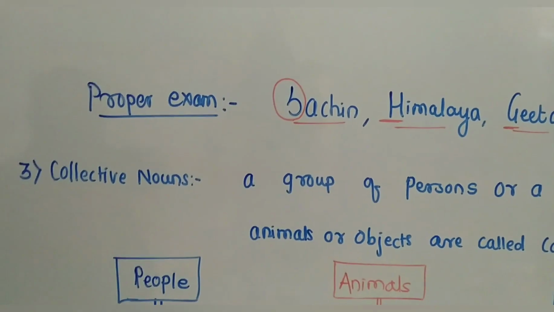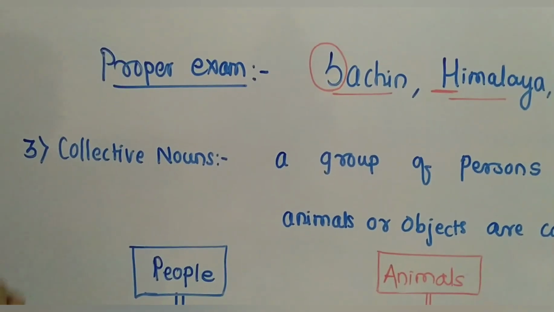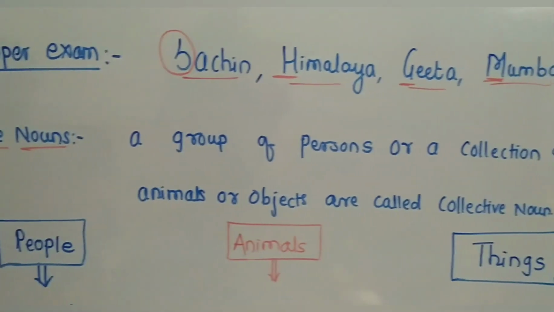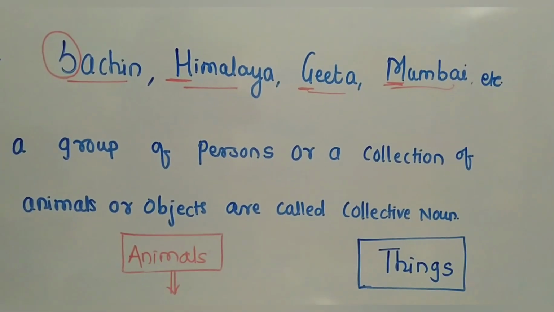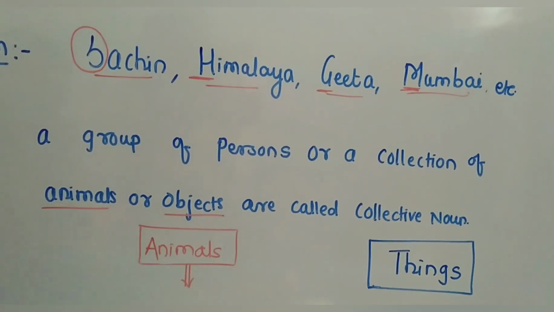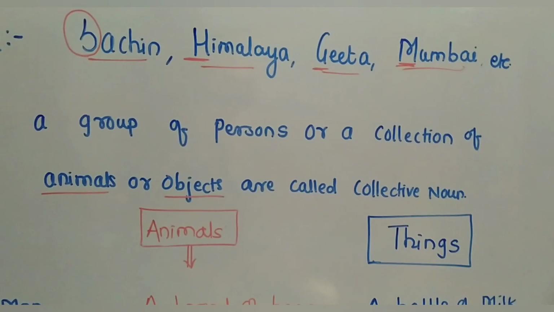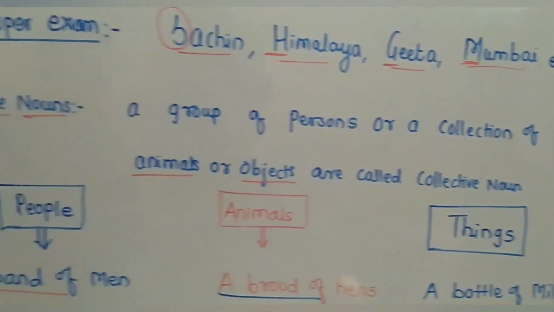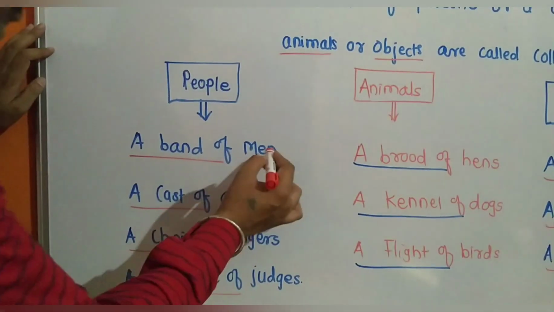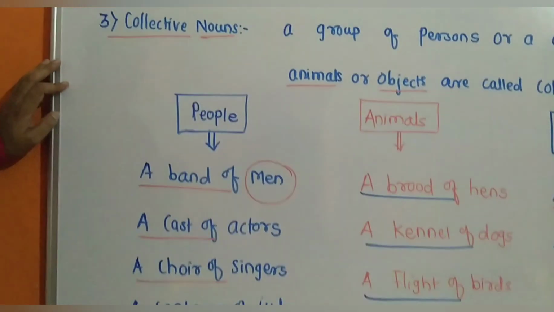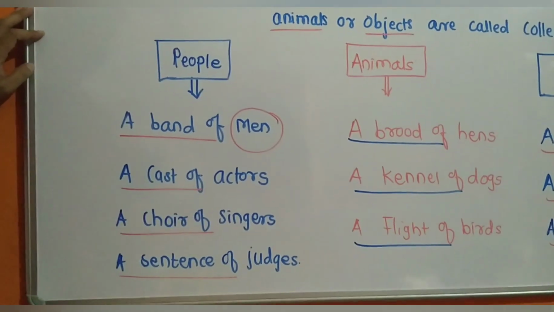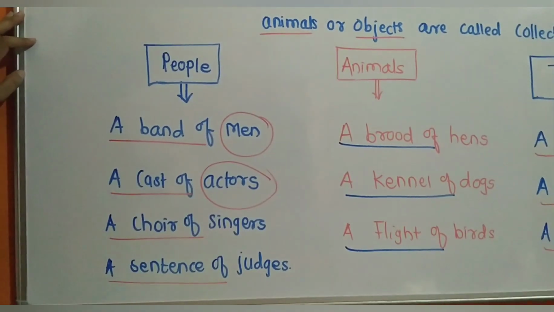Now we start the third noun, collective noun. A collective noun is a group of words which indicates a group of persons or a collection of animals or objects. Now see the examples of collective noun. For people, a band of men. Men is the plural form, man, men. The second example is a cast of actors, indicating a group of actors.